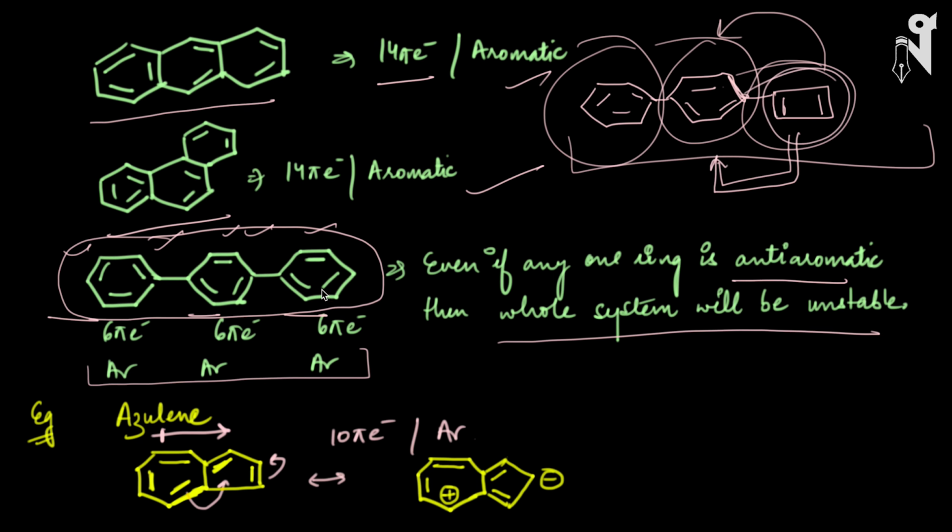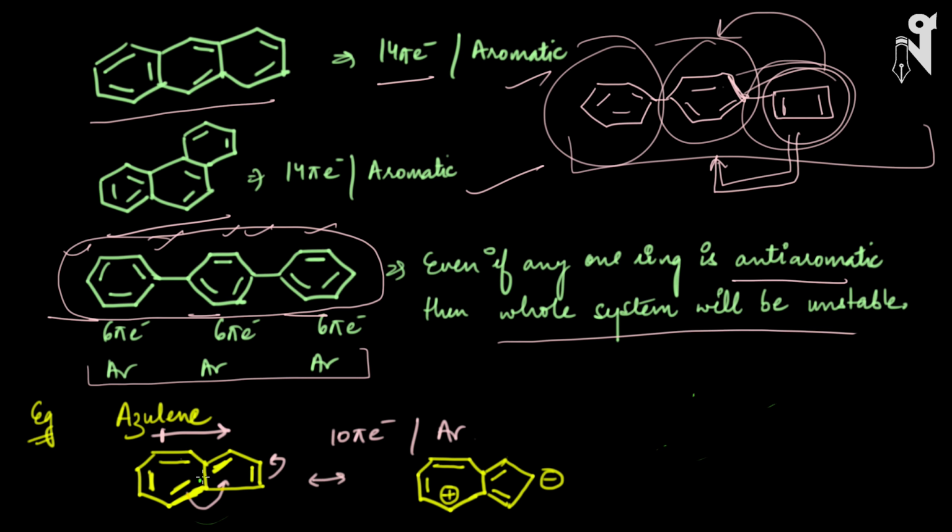So nobody will ever ask you about isolated systems to tell whether the compound is aromatic or non-aromatic. They will be talking about the individual ring only. Okay, now let's take some examples where we have fused rings which are not benzenes and how to identify whether they are aromatic or non-aromatic. Let me just show you.